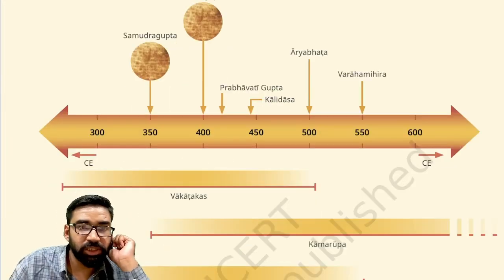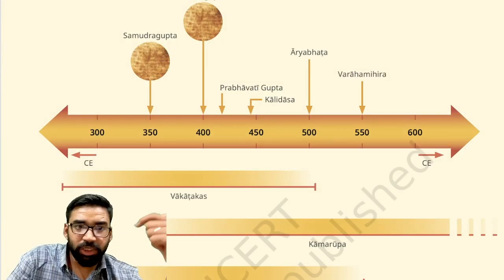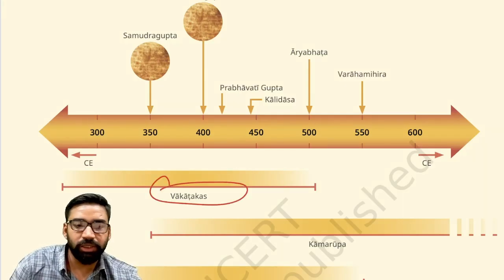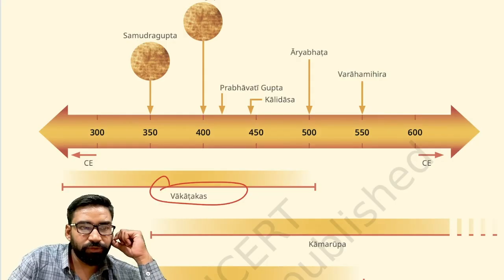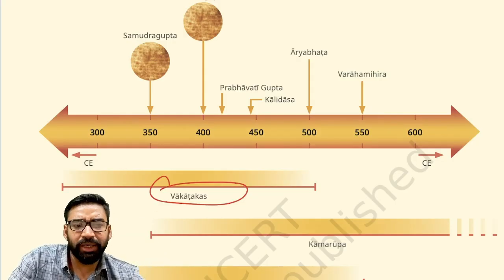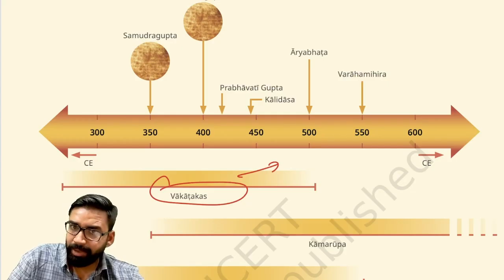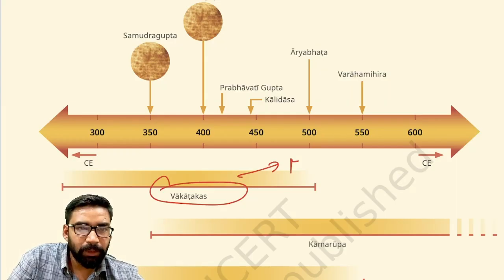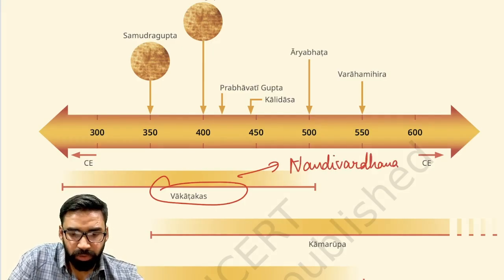As you can see in the chart, when Gupta rulers were there, there was one kingdom called Vakatak kingdom. Vakatak kingdom was there from around 200 AD to 500 AD. What was their capital? In the beginning itself, as I have said, the capital of Vakatak was Nandi Vardhana, present day Nagpur region.